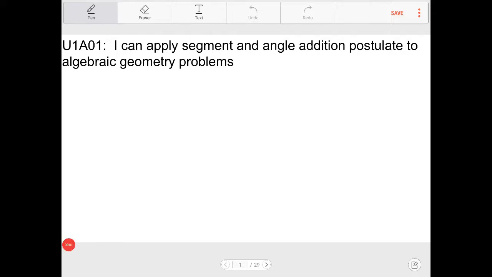Hi students, this is lesson U1A01. Hopefully by the end of the period, or by the end of the video, you should be able to say I can apply segment and angle addition postulate to algebraic geometry problems. Alright, so let's get to it.